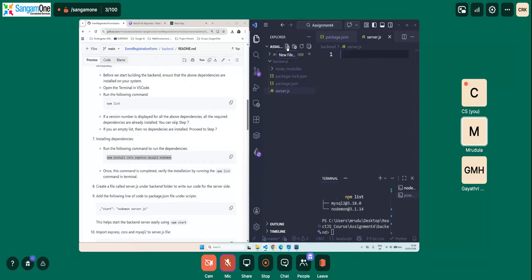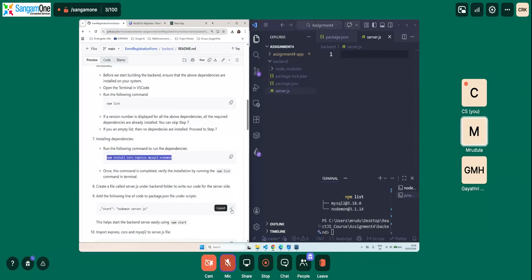Now we also need to let the package.json know that every time there is a change in server.js, it needs to restart it. So we will add the ninth step. We will add the line of code start nodemon server.js under scripts in package.json.